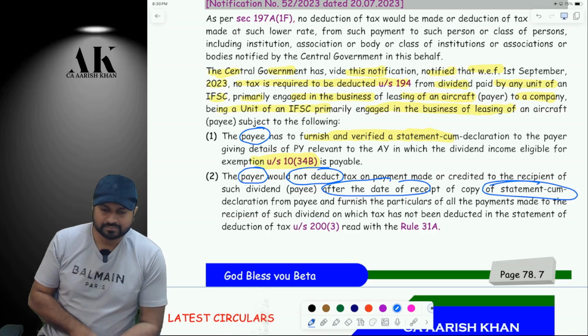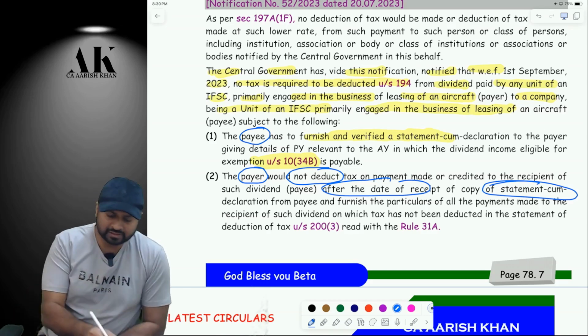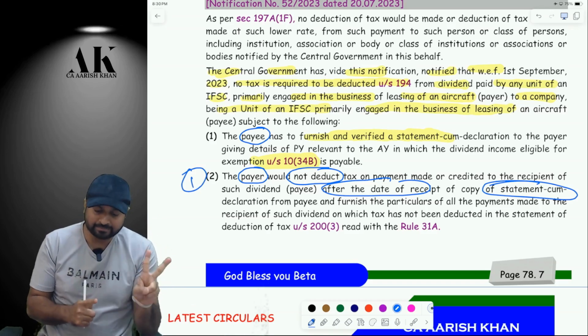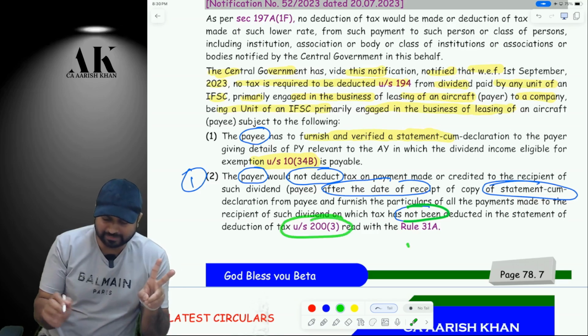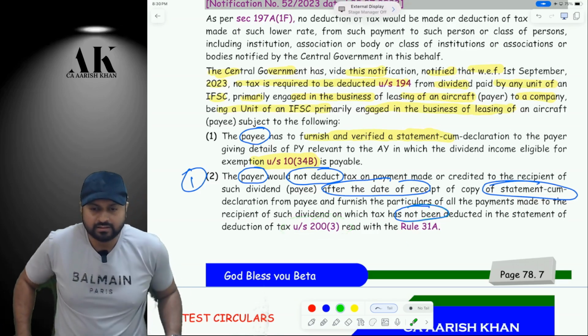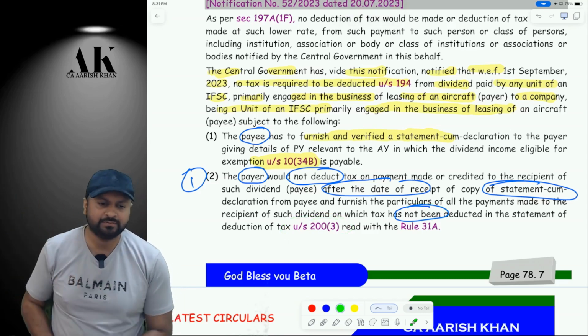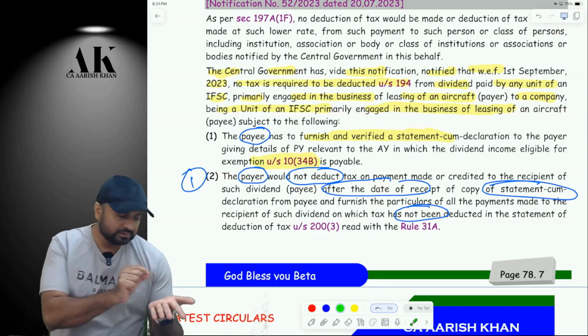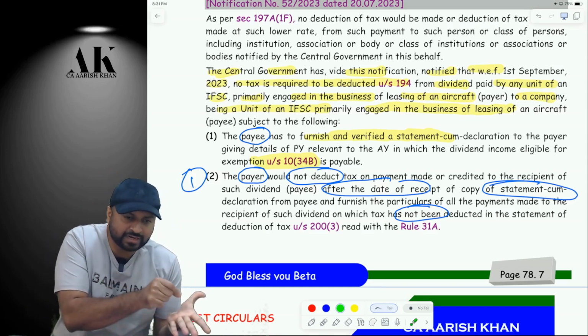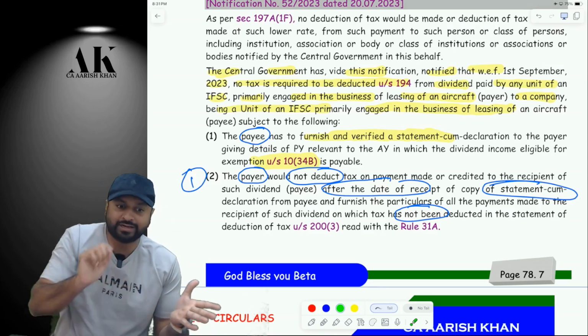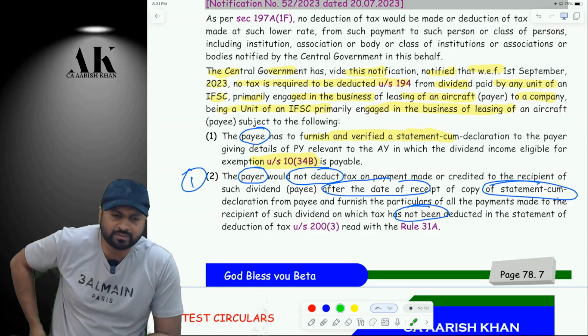So payer has to do two things. First of all, he has to consider whether he has received the declaration or not. Second thing, if he has not deducted, then he has to mention that in the TDS returns. In the TDS returns filed under section 200(3), he has to mention that this assessee, we are paying this much dividend, but we are not deducting TDS because this assessee is exempt under 10(34B). He has to write this particular thing in the returns. Are you clear? Please tell me.